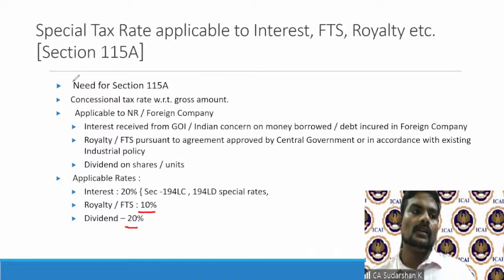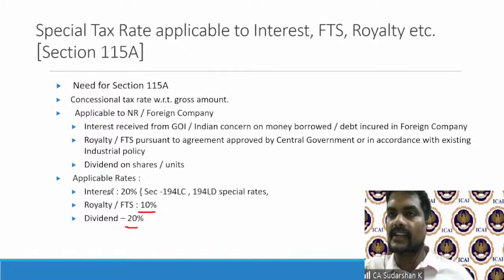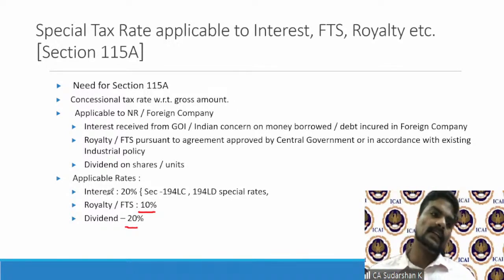So now what 115A says is, if you are a non-resident and you have a royalty or an FTS income and you don't have a permanent establishment in India, then your tax rate in India will be 10% on the gross amount. So you have got 10 lakhs from India. On that 10 lakhs, 10% is your Indian tax amount.